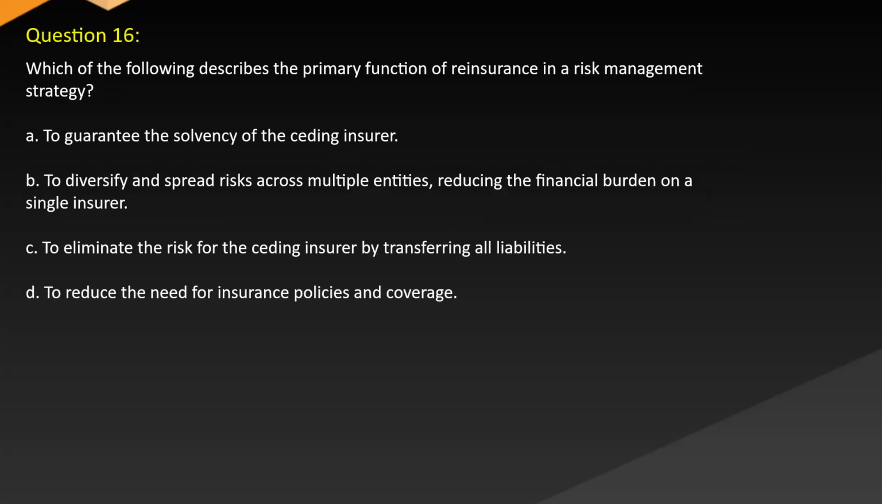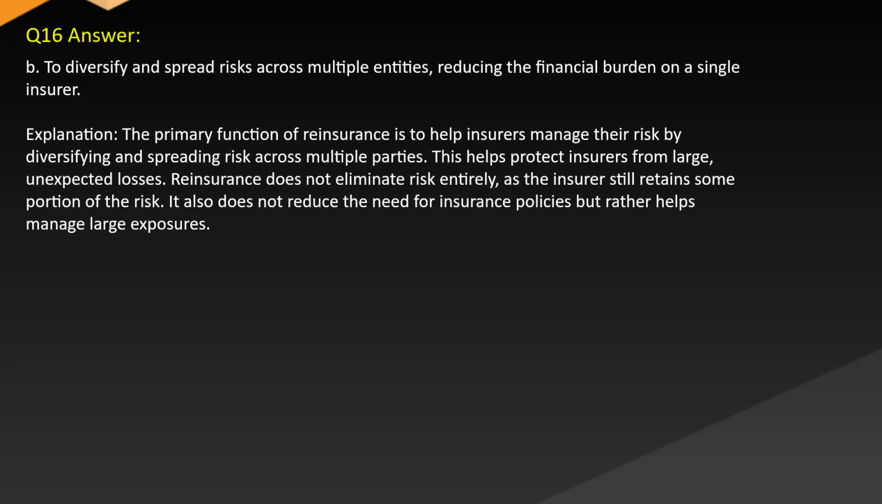Question 16. Which of the following describes the primary function of reinsurance in a risk management strategy? A. To guarantee the solvency of the ceding insurer. B. To diversify and spread risks across multiple entities, reducing the financial burden on a single insurer. C. To eliminate the risk for the ceding insurer by transferring all liabilities. D. To reduce the need for insurance policies and coverage. Answer: B. To diversify and spread risks across multiple entities, reducing the financial burden on a single insurer.